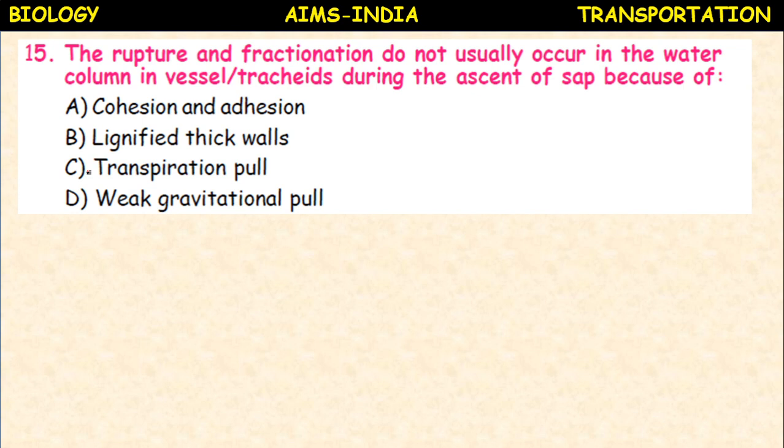So actually there is no breakage in the water column because of the continuous transpiration pull.